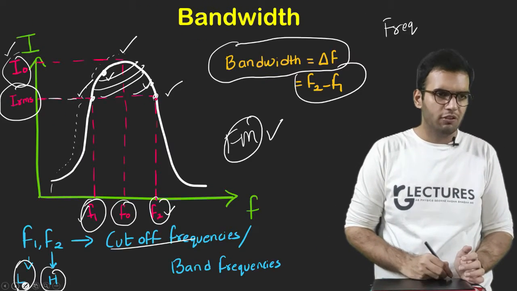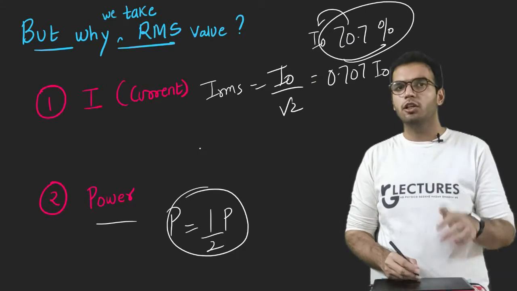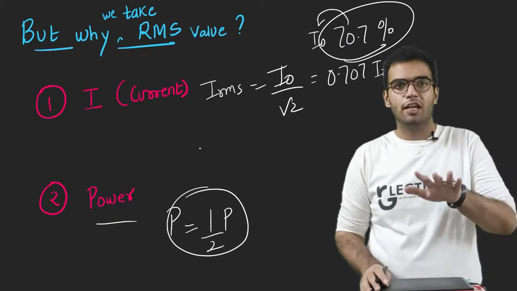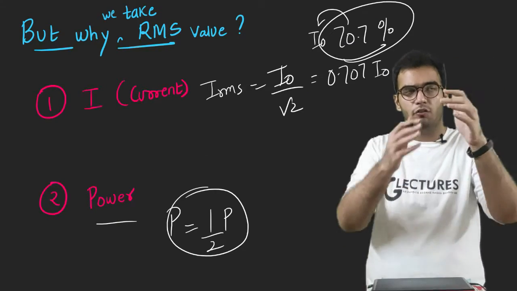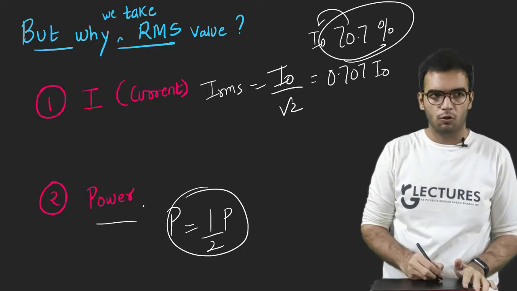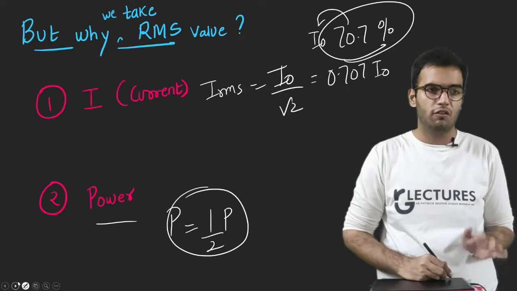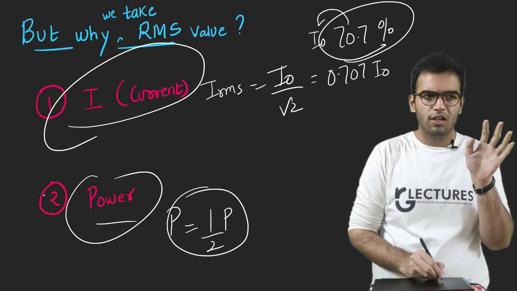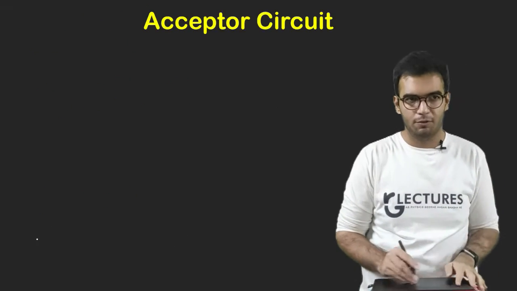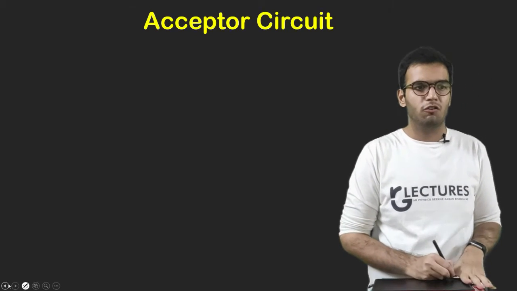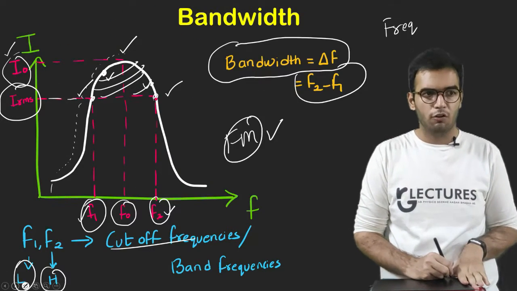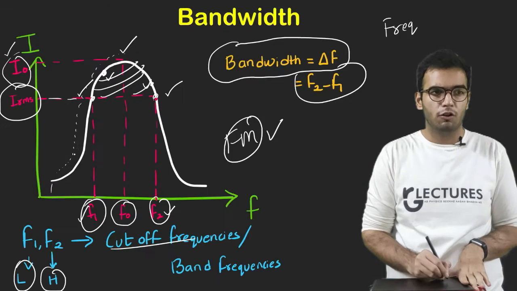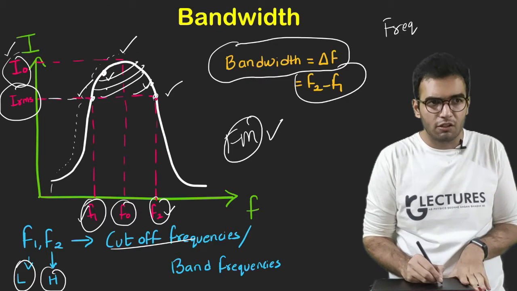You can simply take the power expression, substitute the RMS value, and you will find that the original power is reduced by half. So there are two reasons to consider the RMS value: the current and the power. This circuit is called an acceptor circuit because it accepts frequencies from range F1 to range F2.